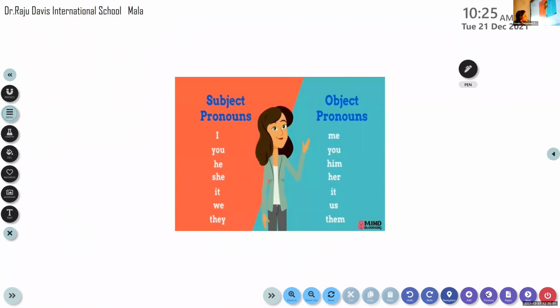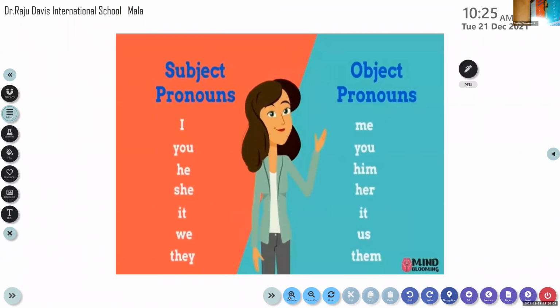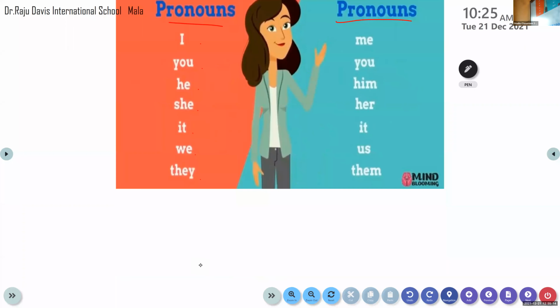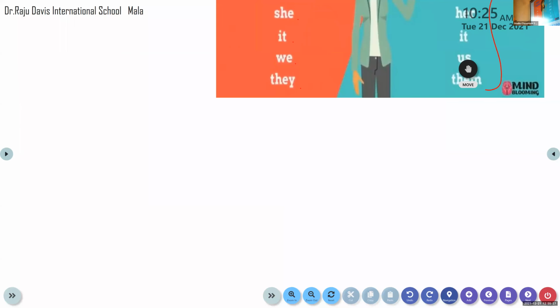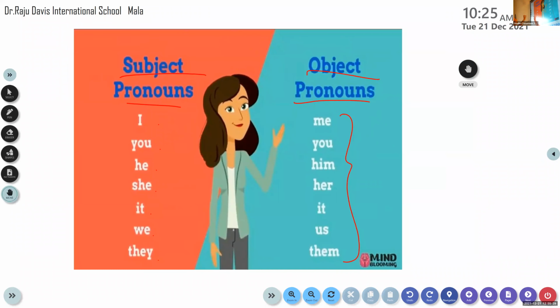So that is what we have learnt. See here, the subject pronouns and the object pronouns. Have you understood? So I, you, he, she, it, we, and they are called subject pronouns. These are the main pronouns we learned, and they have a different form that is known as the object pronouns. All of you please look at the slide very carefully. Please do learn it well.